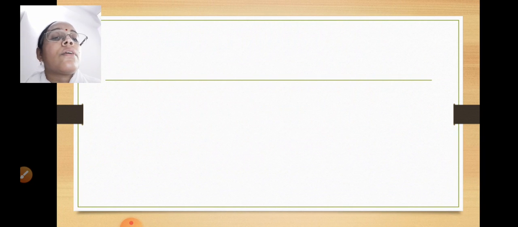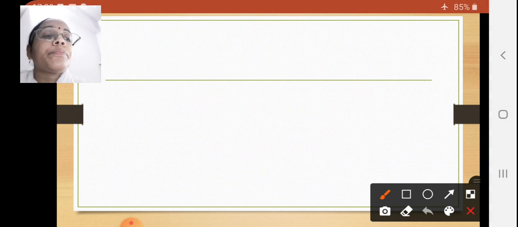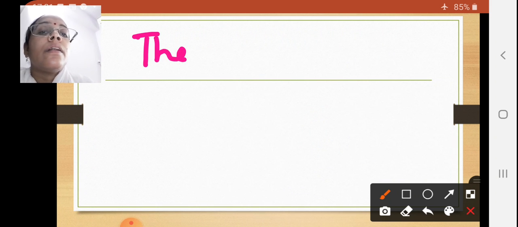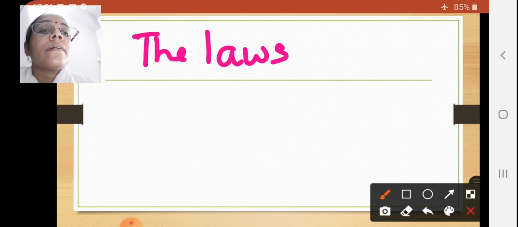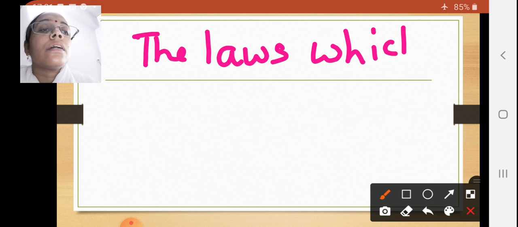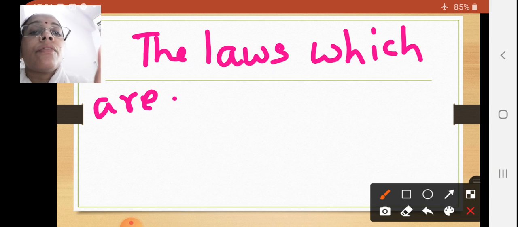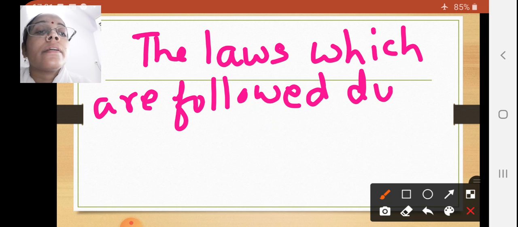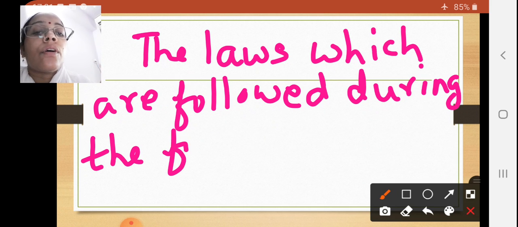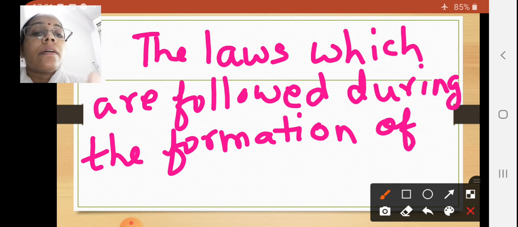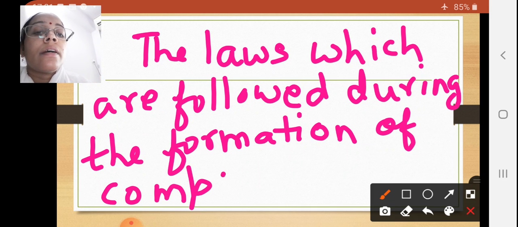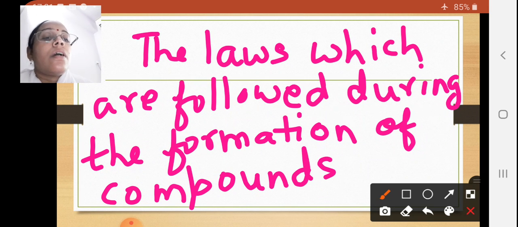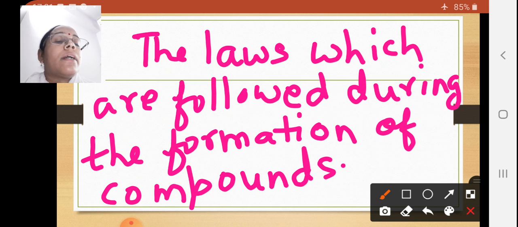So how can we define laws of chemical combination? The laws which are followed during the formation of compounds are known as laws of chemical combinations.